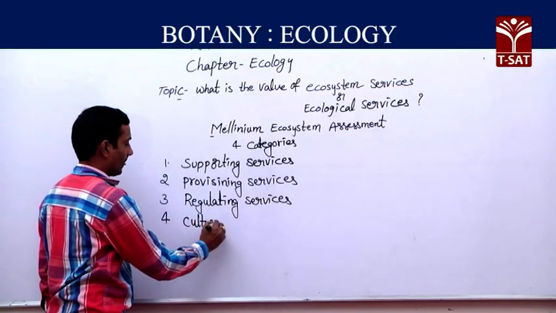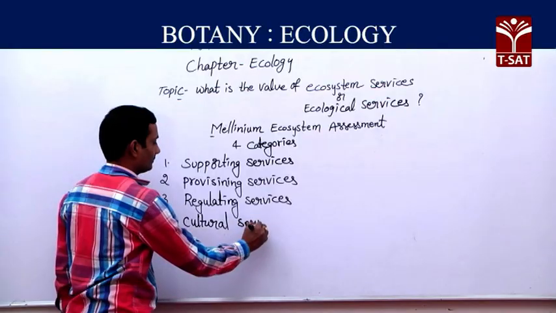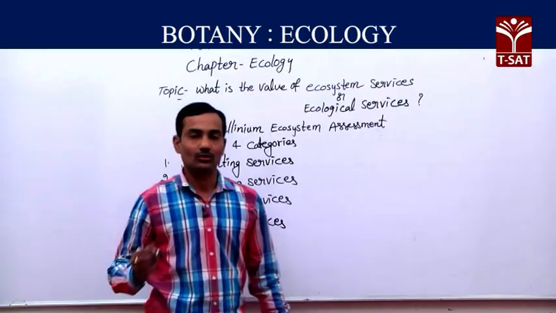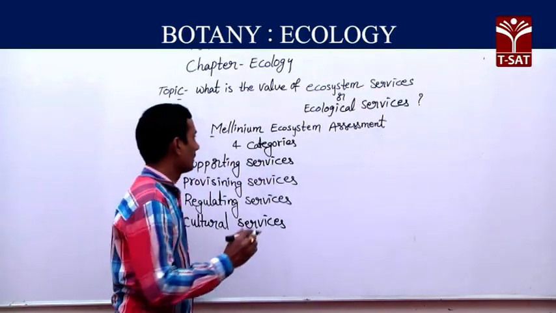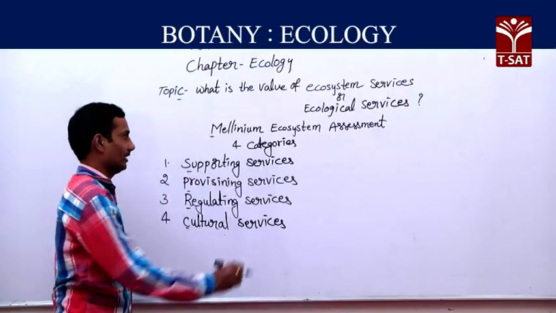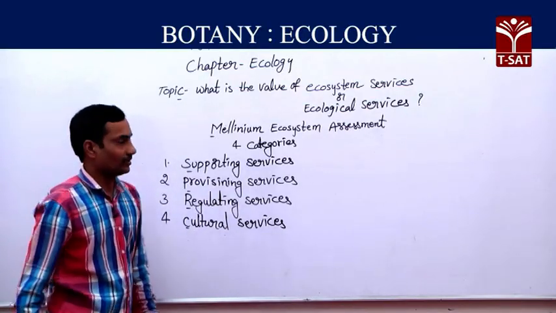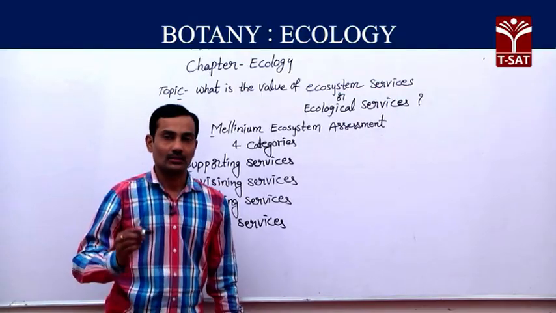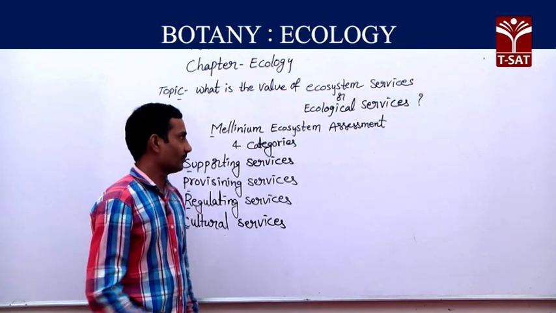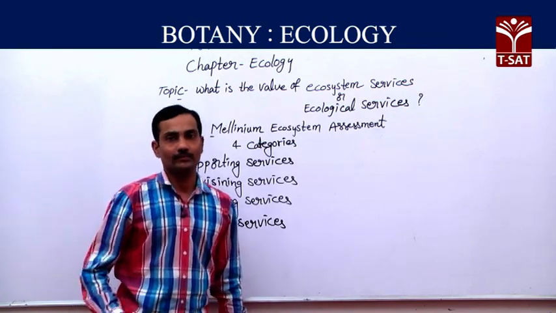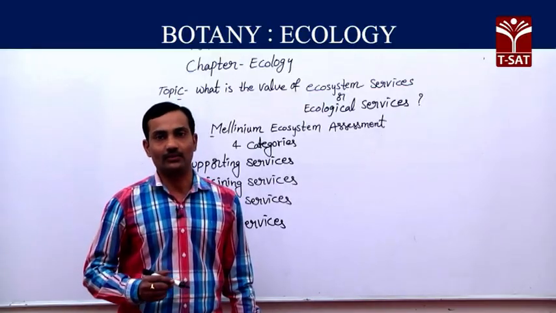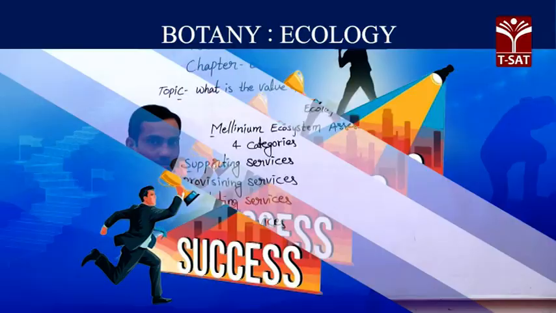Fourth, cultural services. Like this, there are 4 major categories divided by the Millennium Ecosystem Assessment. This assessment is a major assessment, first launched by Kofi Annan, the Secretary-General of the United Nations, in 2000-2001.